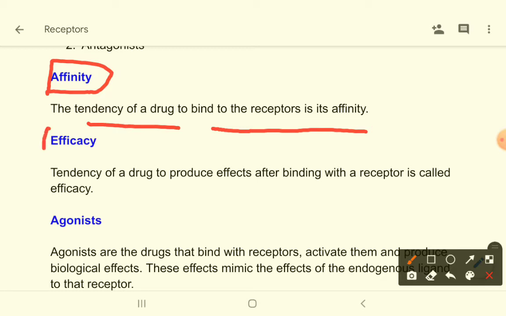Then what is efficacy? Efficacy is the tendency of a drug to produce effects after binding with a receptor. Now a drug is bound to its receptor, now how much action it will produce, that is called the efficacy. Okay, if the drug produces a large action, then we can say this is highly efficacious, and if a drug produces a very small amount of action, then we say that this is a very low efficacious drug.